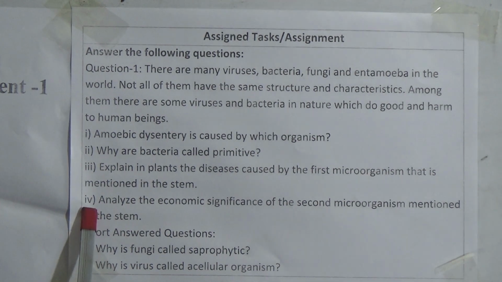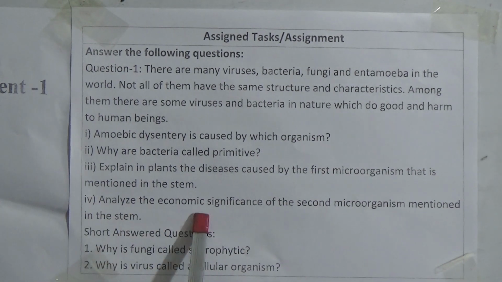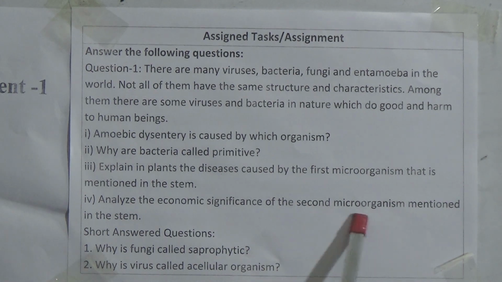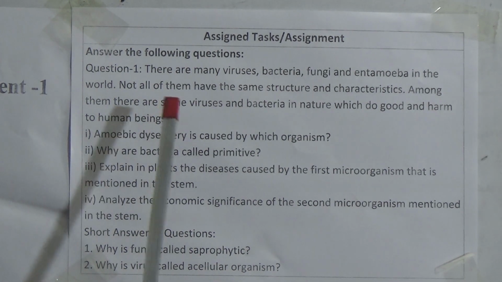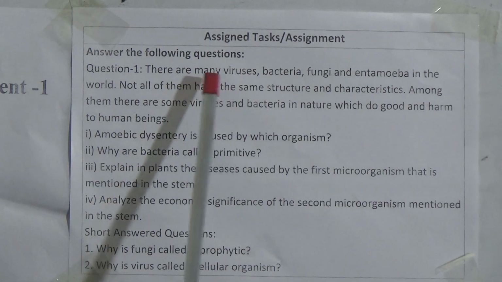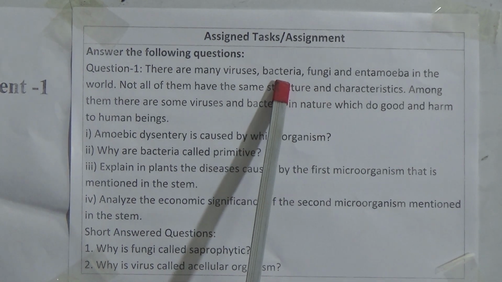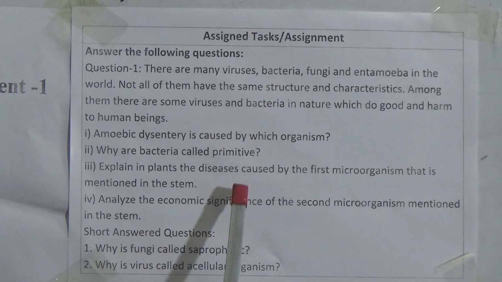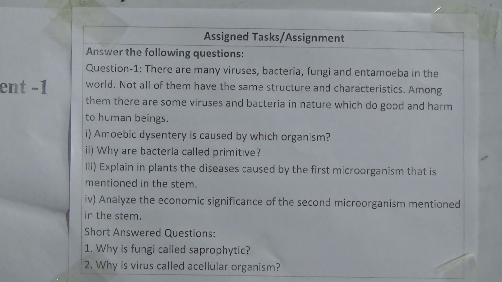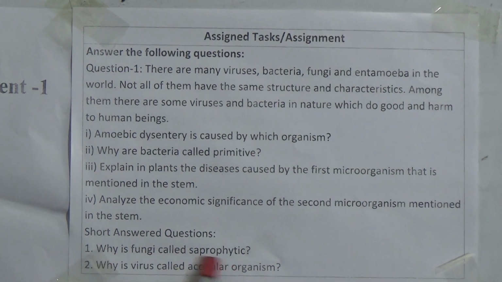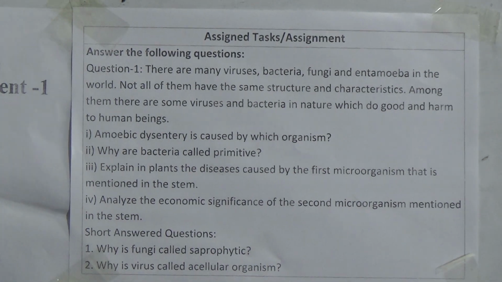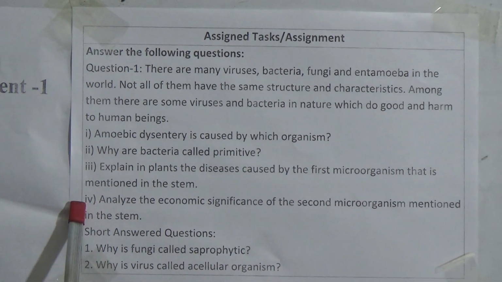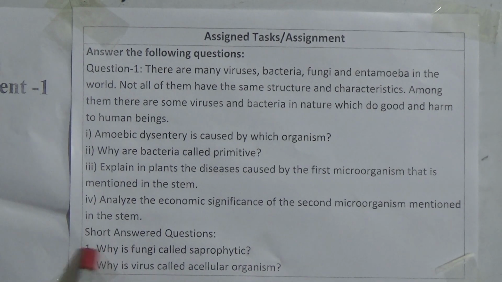And the number 4 question was, analyze the economic significance of the second microorganism mentioned in the STEM. If we see this STEM, the second organism is bacteria. That means we have to write down the economic significance of bacteria. And the short questions are: number 1, why is fungi called saprophytic? And number 2, why is virus called an acellular organism? Today we will discuss number 4 and short questions 1 and 2.